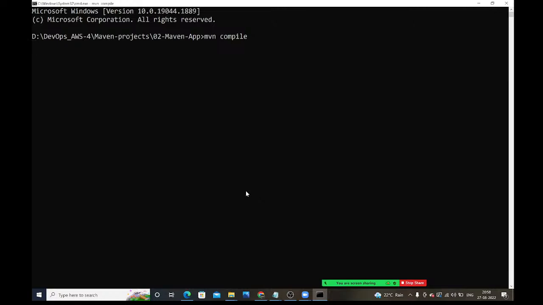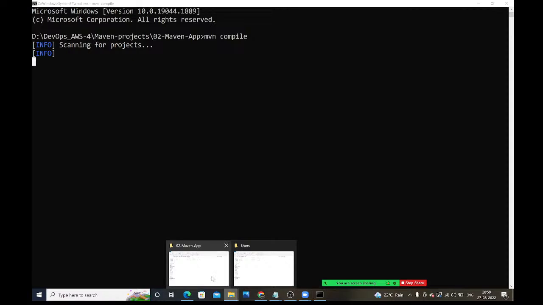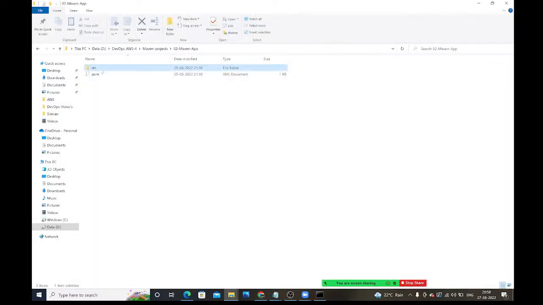What will happen, we'll see. When you compile the project, what will happen? In src, inside main, we have Java files, right? Inside the Java files, we have Java code. It will convert all that source code to bytecode, zeros and ones. When we compile, it will convert source code to bytecode.